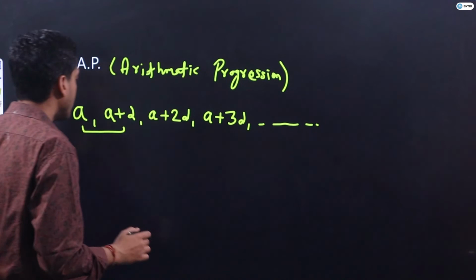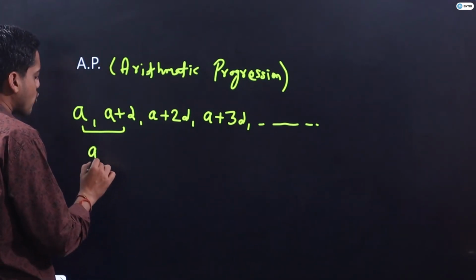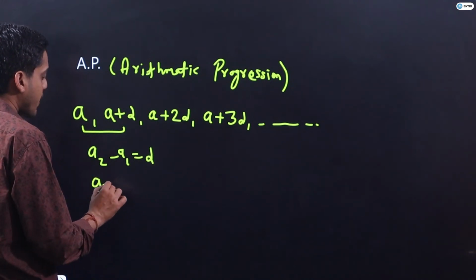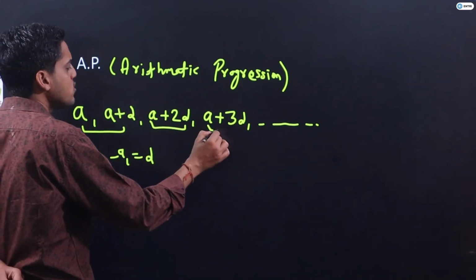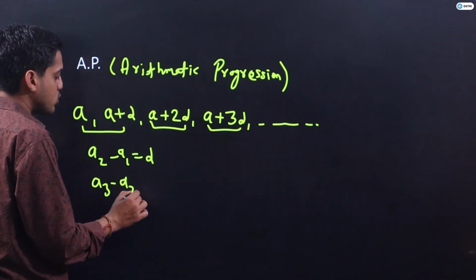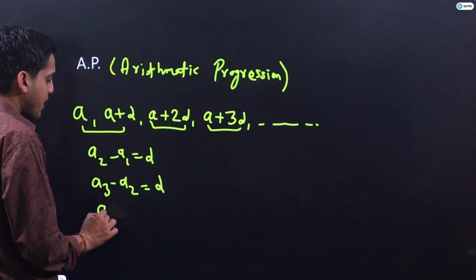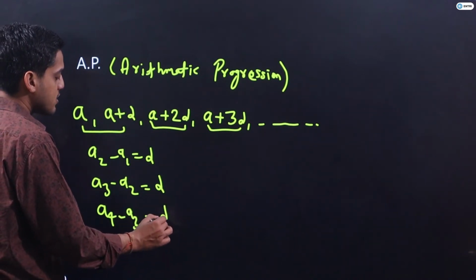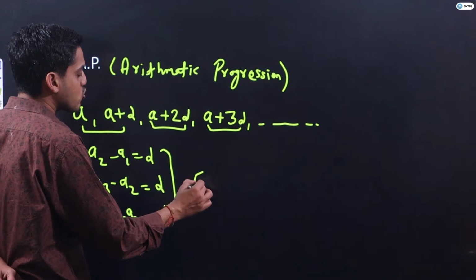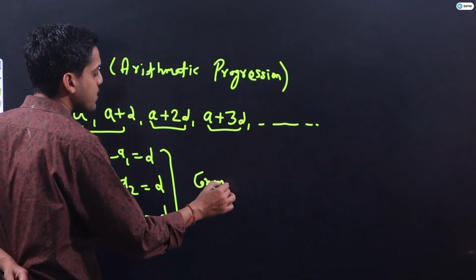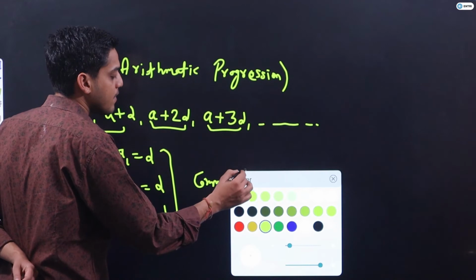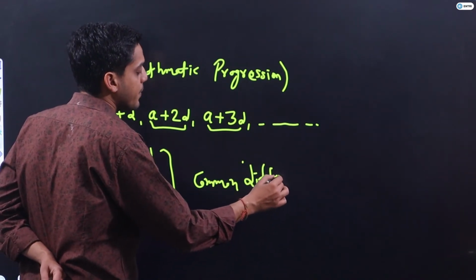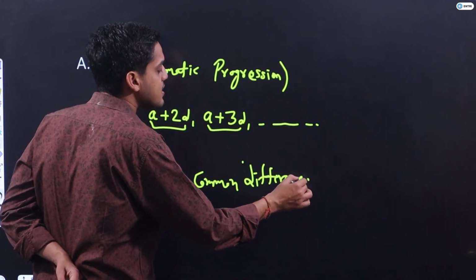Here what I can observe, the difference between two terms, A2 minus A1, is D, and A3 minus A2, where A3 means third term and A4 means fourth term, is also D. A4 minus A3 is also D. Since this common difference is the same, it is known as AP.